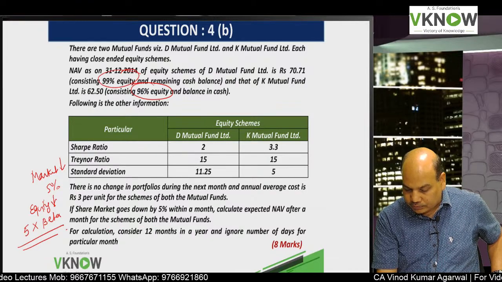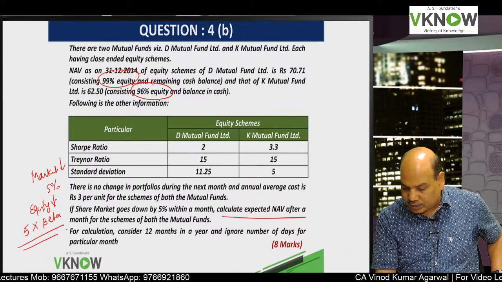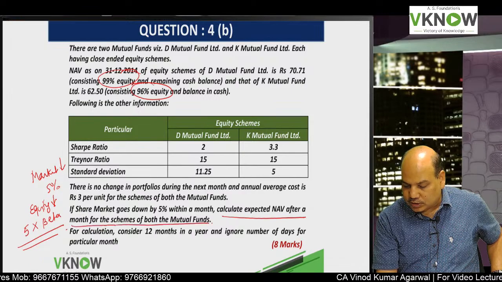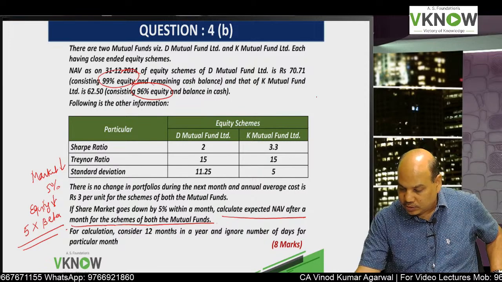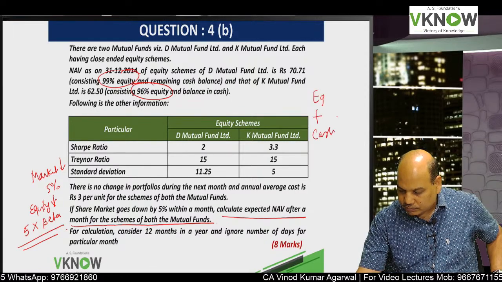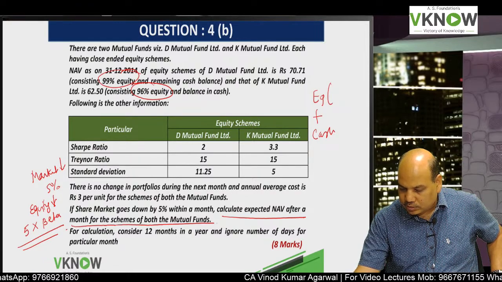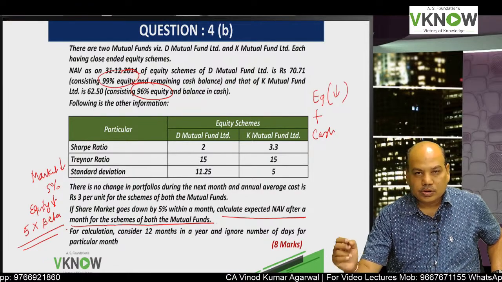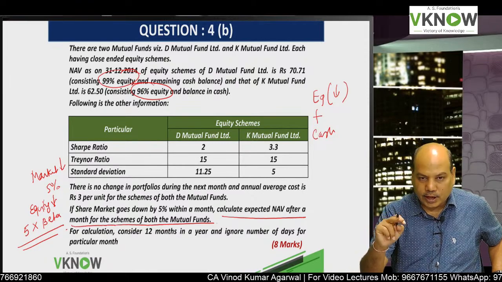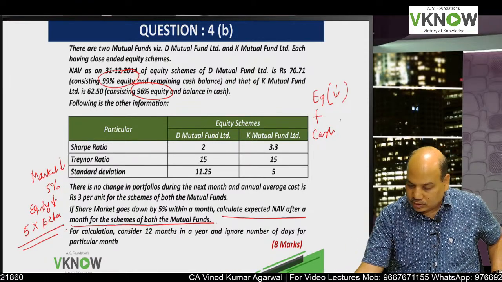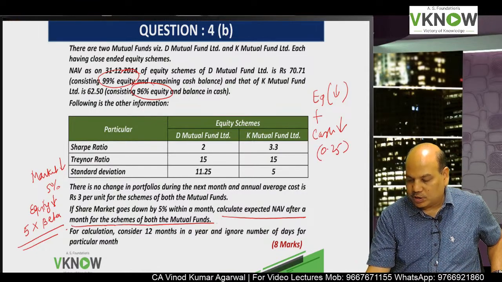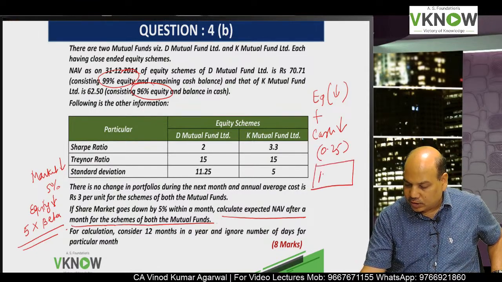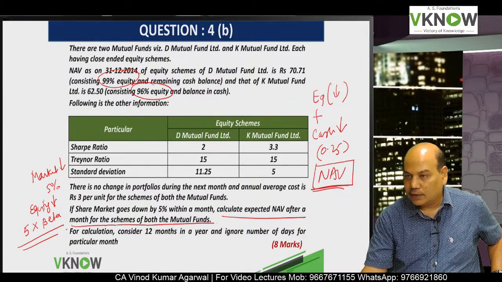Now it says calculate expected NAV after a month for both the schemes. So you have to again find out the NAV. NAV will be equal to equity plus cash. Equity will fall to the extent of 5 into beta. Cash will fall to the extent of 25 paise, and that will give you NAV after 1 month.